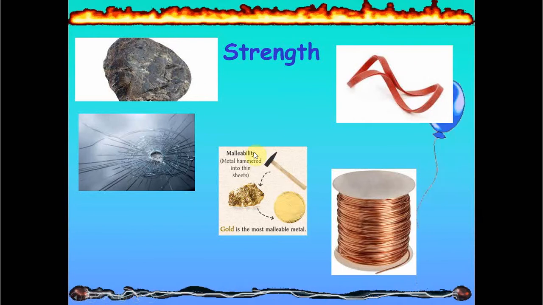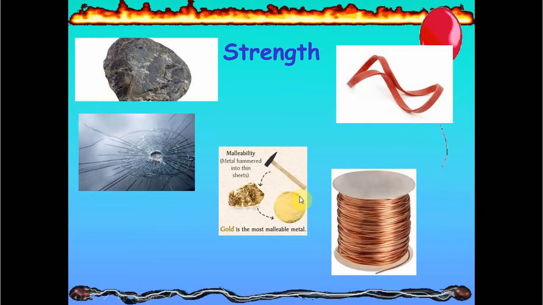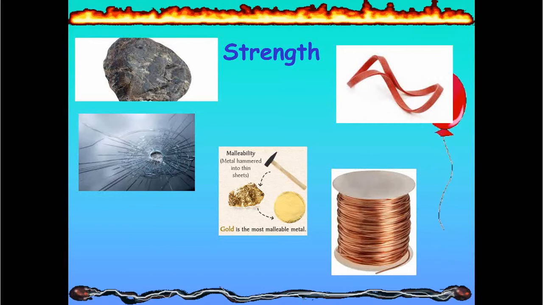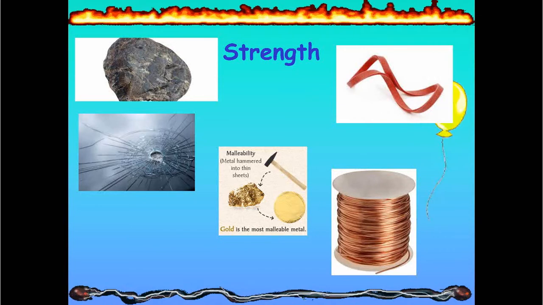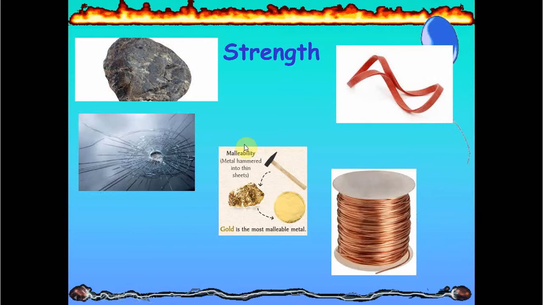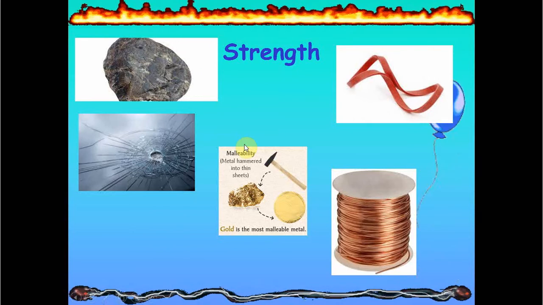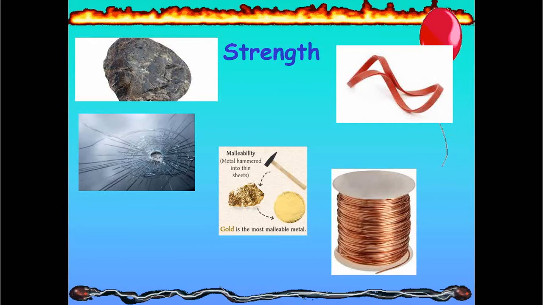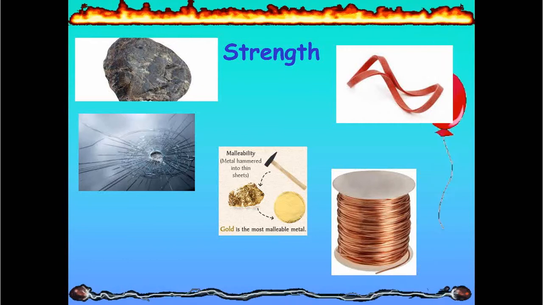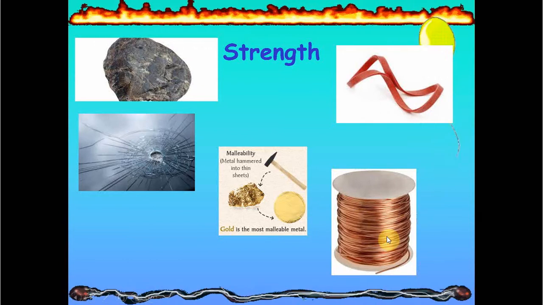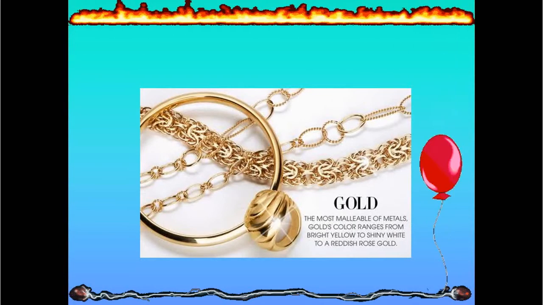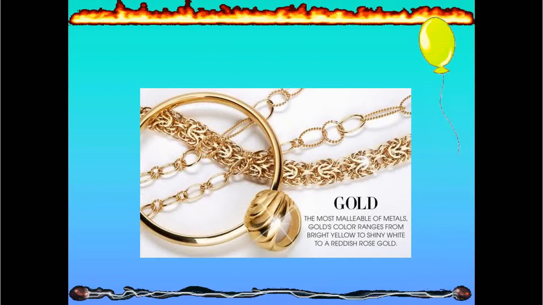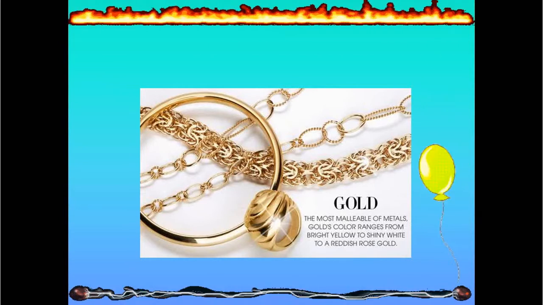It can also be malleable. Malleable means you can hammer it into a lot of shapes by bending it or by hammering it or by pressing it. For example, like the piece of gold, you can make from it a lot of shapes like bracelets, gold rings, and so on. And ductile, which means you can stretch it into wire. Here are examples of the malleability of gold, where you can hammer it into a lot of shapes.